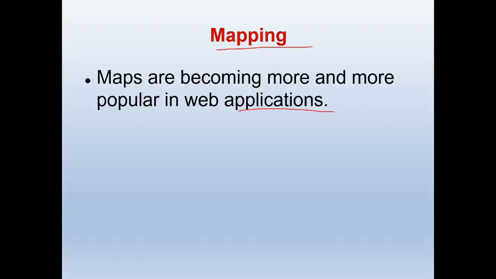In this way, this mapping technology is helping the users a lot. This mapping technology is also one of the cloud services, and this mapping service is available on every cloud. So every cloud is providing this mapping facility.